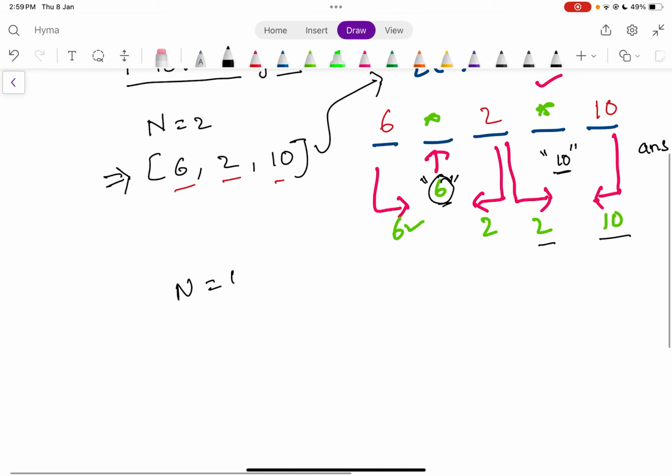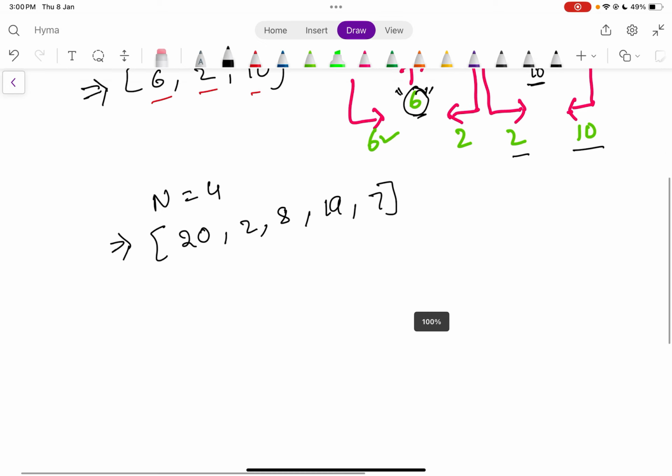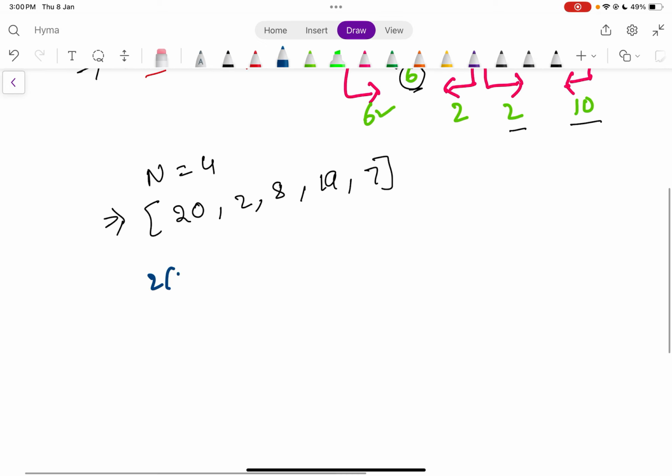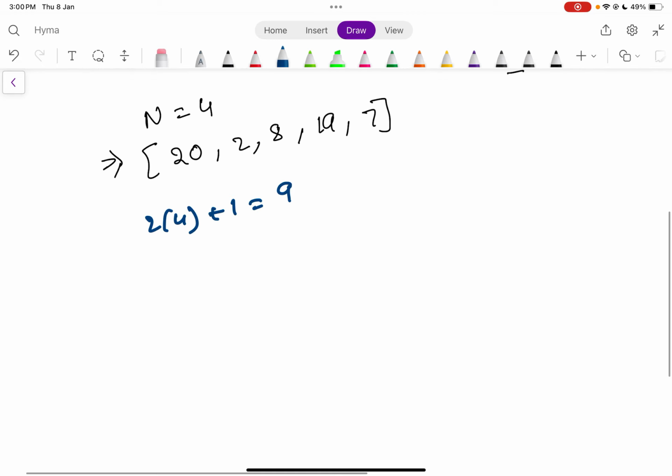N is equal to 4 and the people sitting in the odd positions have hype values 20, 2, 8, 19 and 7. So 2 into 4 plus 1 will become 9. That means there are 9 seats: 1, 2, 3, 4, 5, 6, 7, 8 and 9.